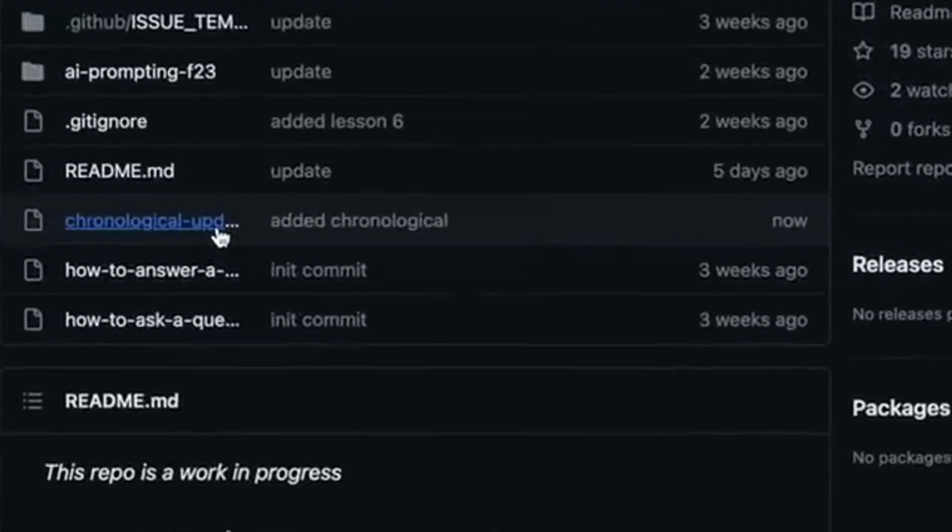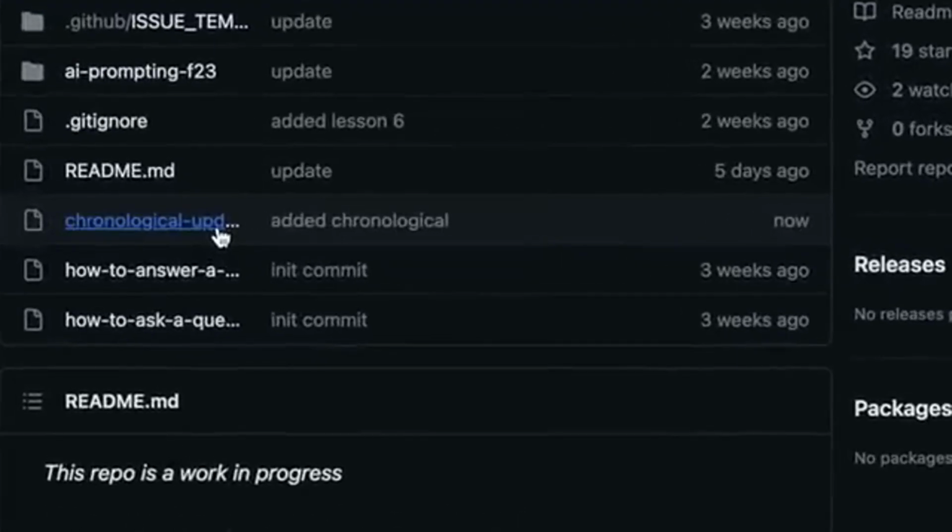Now, we're going to be keeping all of the code in here up to date, but sometimes things change, and something that I do in the video might not be the most up-to-date best practice. So we're going to have this file called chronologicalupdates.md, where you can go in and check to make sure that you're working on the most up-to-date edition.